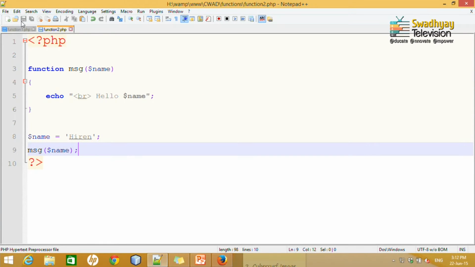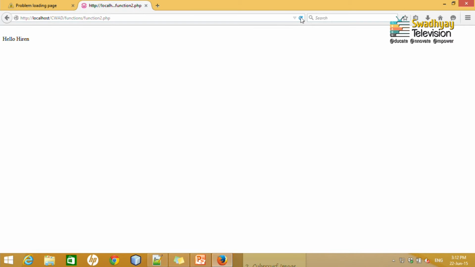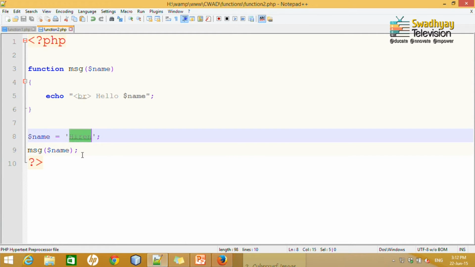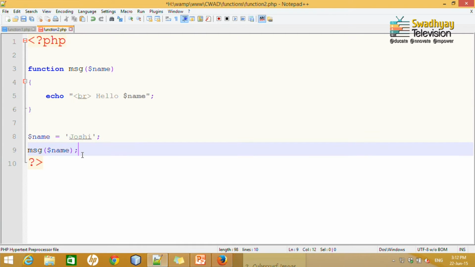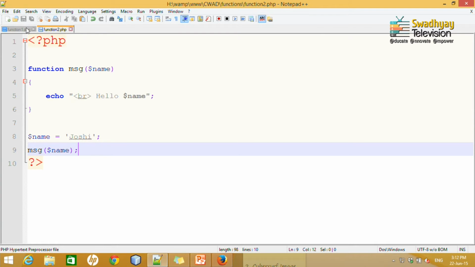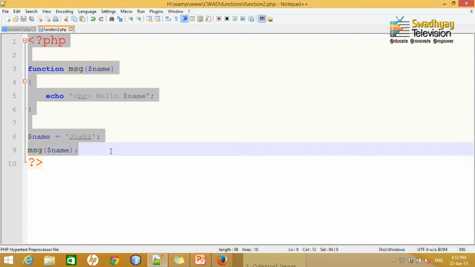So, I just save it and reload it. So, the result will be the same, or you can define another name. Let us say I type my surname to give you the difference between this, you can pass by variable or directly provide this value. So, it will work.